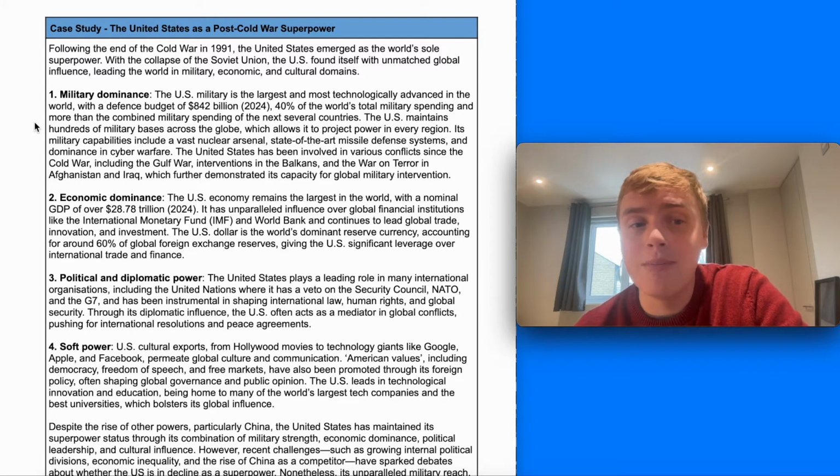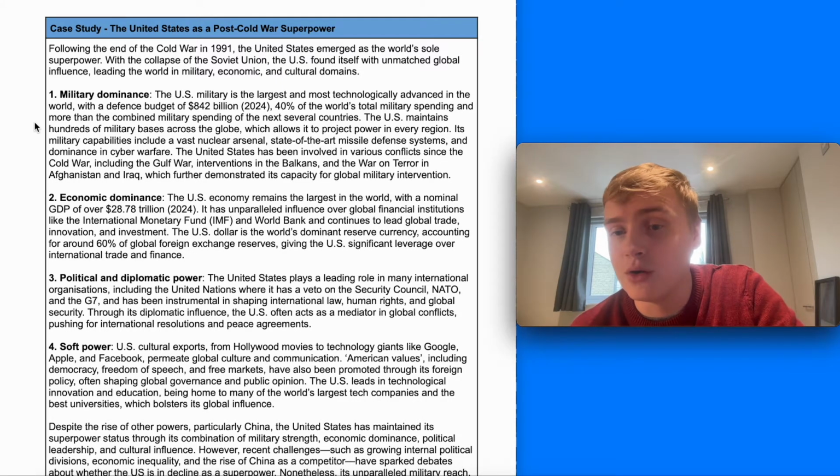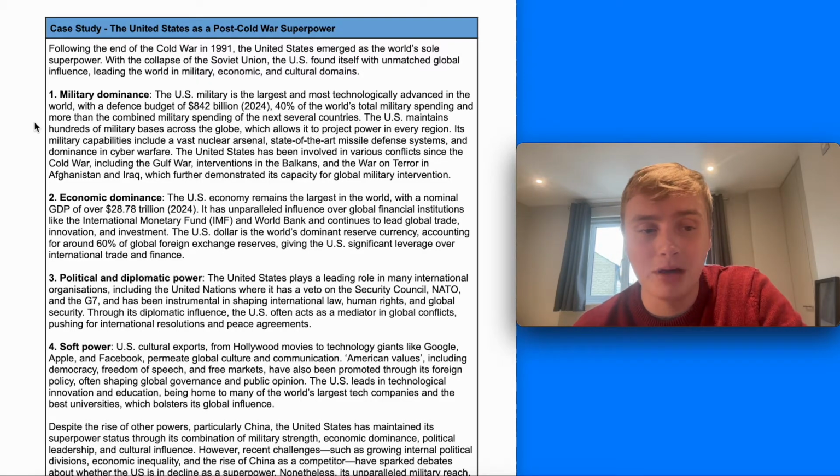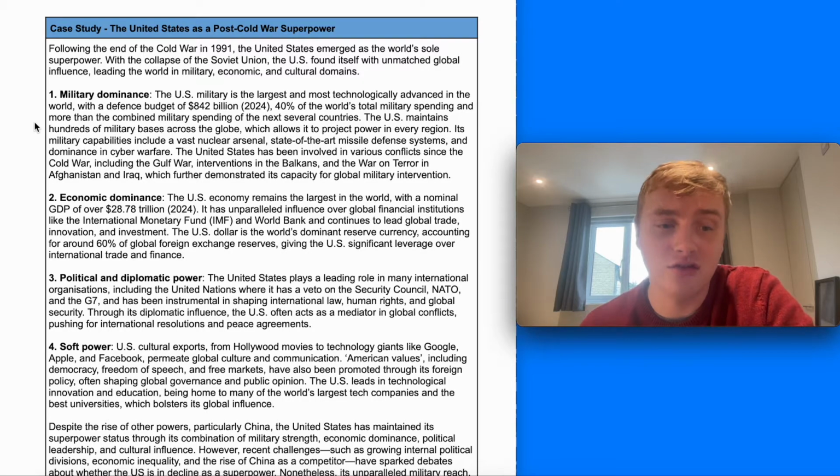It plays a key role in many international organisations. It's got a veto on the UN Security Council, where it's a permanent member. It's by far the most dominant player within NATO and the G7, and it's been instrumental in pushing its goals through these institutions.